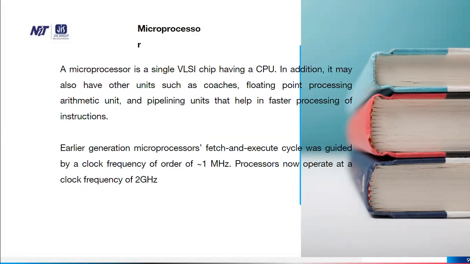Microprocessor. A microprocessor is a single VLSI chip having a CPU. In addition, it may also have other units such as caches, floating point processing unit, arithmetic unit, and pipelining unit that help in faster processing of instructions. In earlier generation microprocessors, the fetch and execute cycle was guided by a clock cycle of the order of 1 megahertz. Processors now operate at a clock frequency of 2 gigahertz.